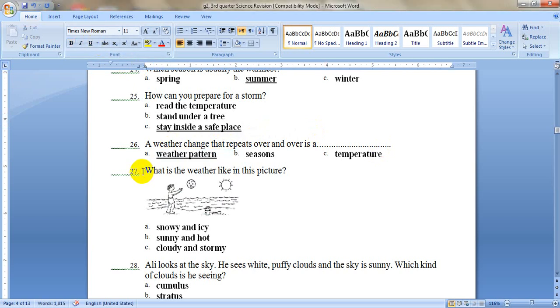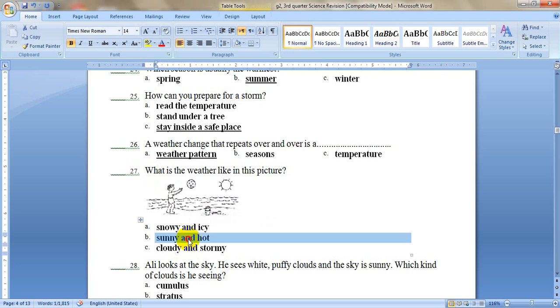Question number 27. What is the weather like in this picture? Here we could see in this picture a boy playing with his ball on the beach. So what is the weather like? Is it snowy and icy, sunny and hot, or cloudy and stormy? Of course we could guess it's sunny and hot.